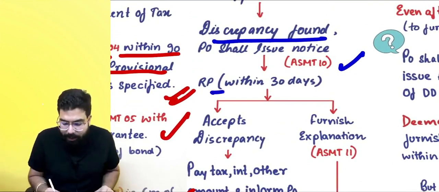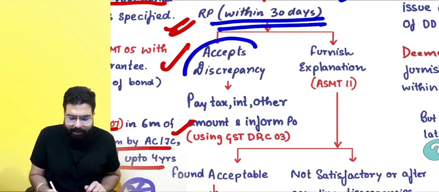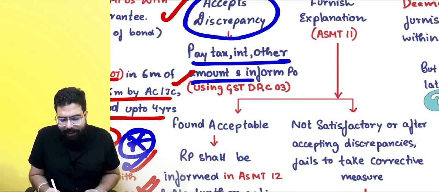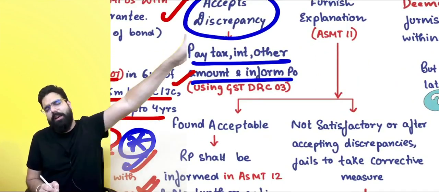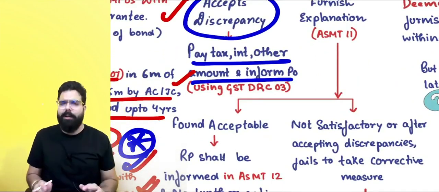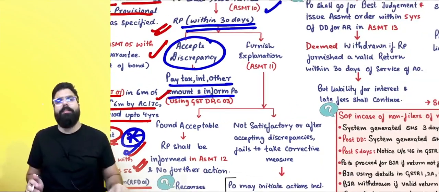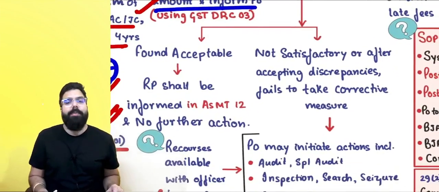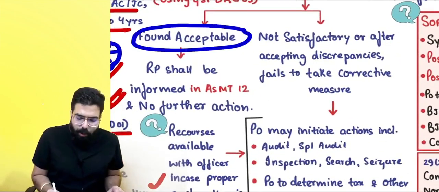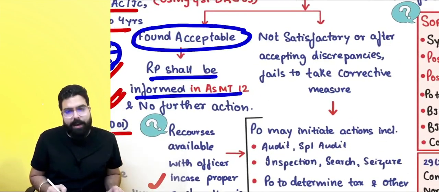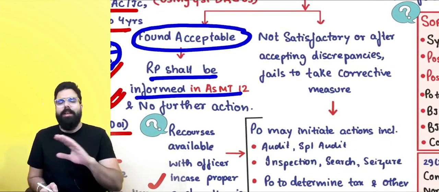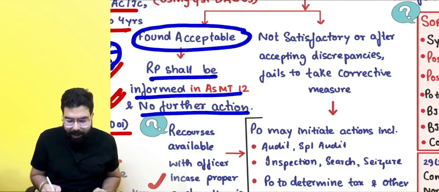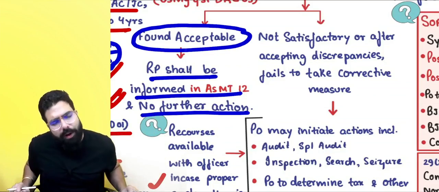make the correction. The registered person, within 30 days, accepts the discrepancy, pays the tax, interest and penalty, and informs the officer in GST DRC 03, chapter closed. Sir, I did not accept the discrepancy, but I gave my explanation in ASMT 11. Now, if they like it, they will inform me in ASMT 12 that, sir, we are closing it and we are not going to take any further action.